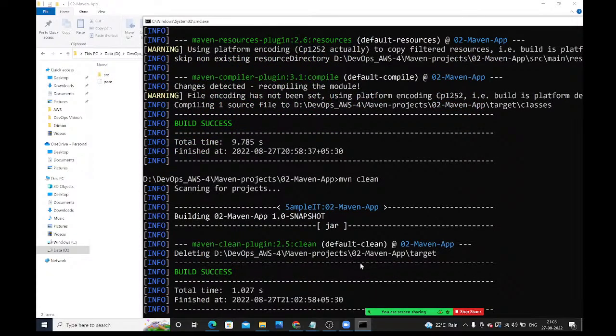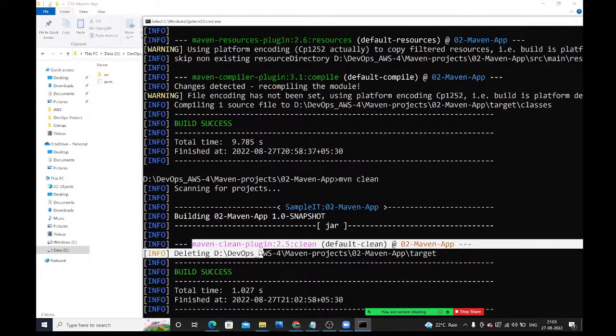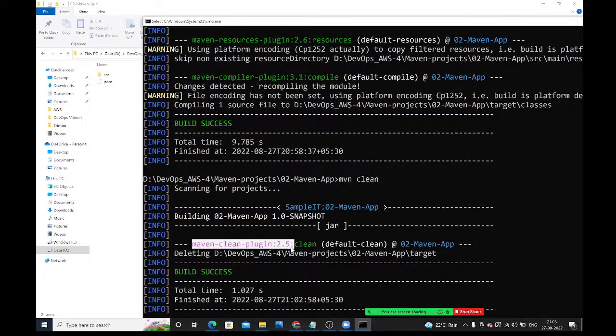See guys, for cleaning purpose, as I already told, if you perform any activity, internally Maven will use some plugins. For clean, which plugin is Maven using? The maven-clean-plugin. This is the plugin used by Maven to run the clean goal, guys. Understood? See guys, is the target folder available here? Not available. It is deleted. Whenever you run this clean goal, the target folder will be deleted.